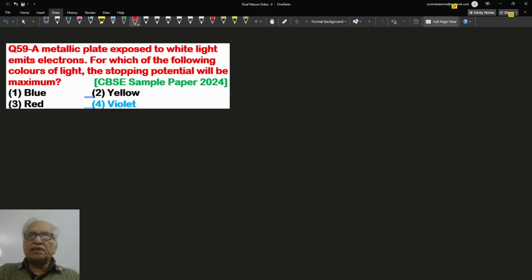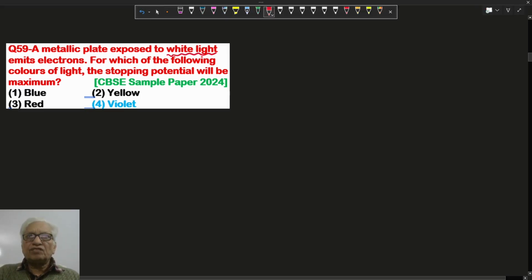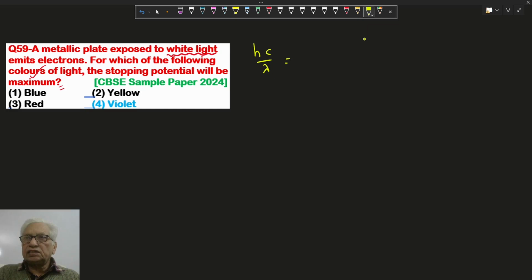Here a metallic plate is exposed to white visible light. For which of the following colors is the stopping voltage maximum? We know the formula for the photoelectric effect in terms of wavelength: the incident energy of the photons is the work function plus the stopping voltage energy.